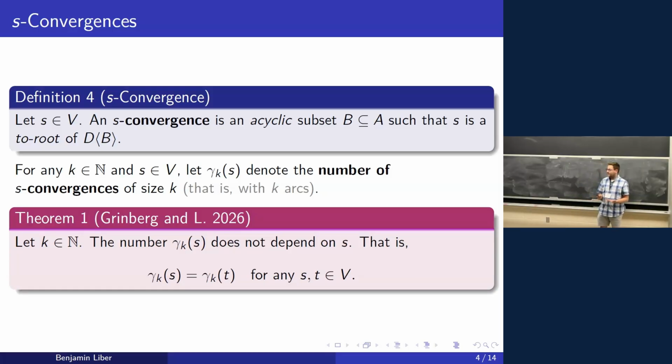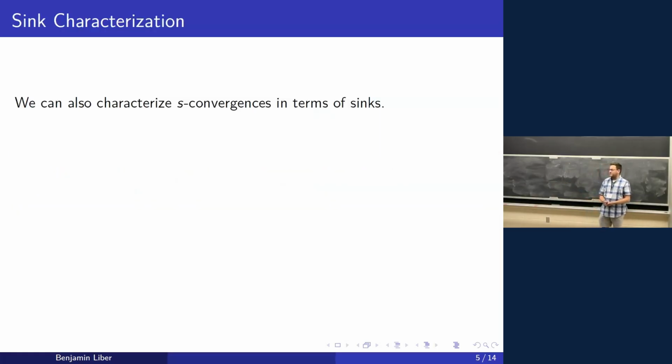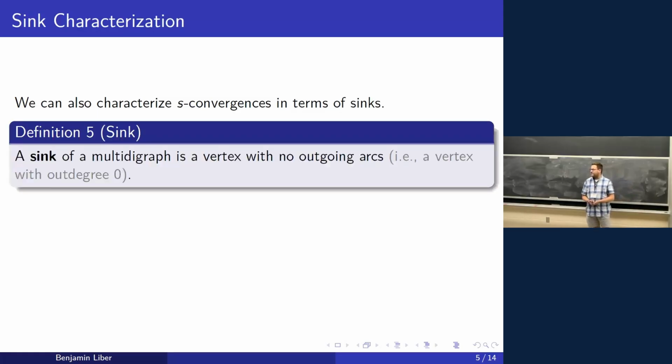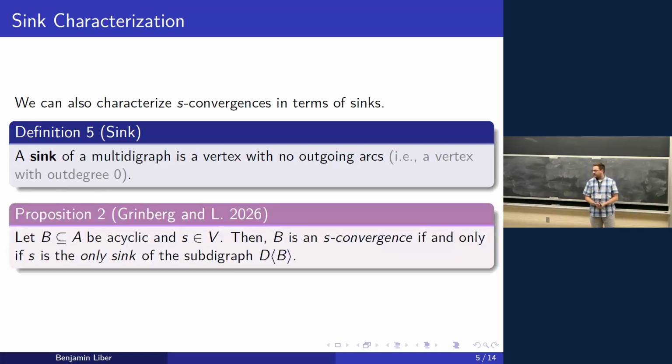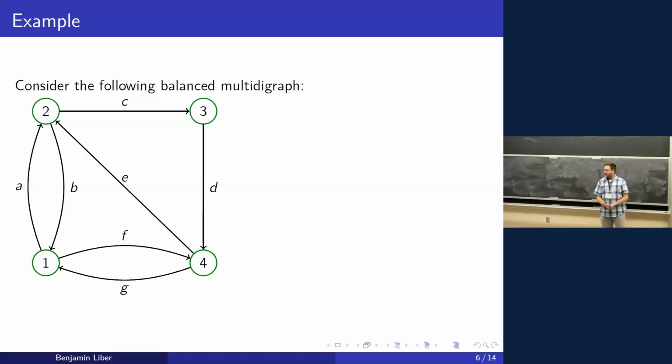Before I give an example, we can also characterize S convergences in terms of sinks, in case that helps. A sink is just a vertex with no outgoing arcs. So if there are any arcs adjacent to that vertex, they all go into the sink. We say that a subset of the arcs B is an S convergence if and only if S is the only sink of the induced subdigraph. That's just another way to define S convergences, in case that's helpful. But now let's look at an example.